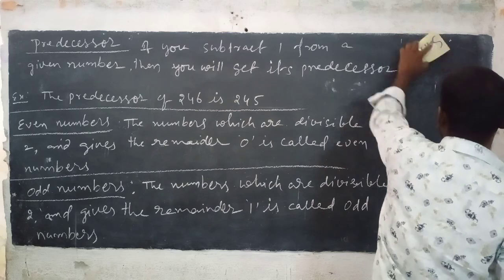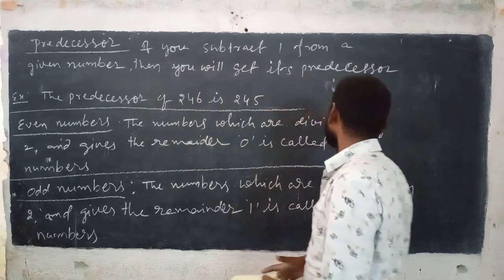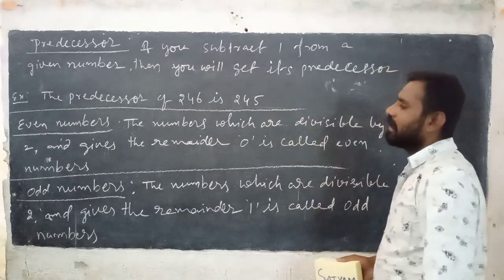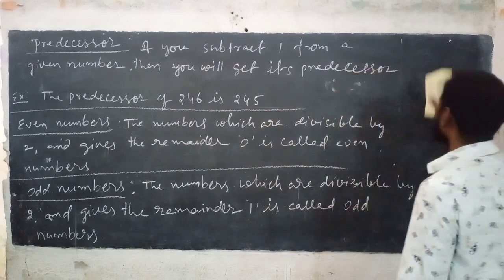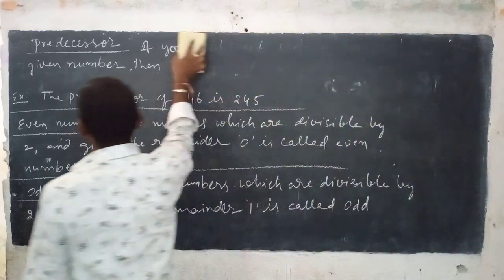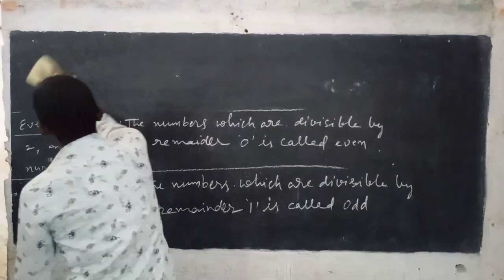See, according to this rule, the numbers which are divisible by 2 and give the remainder 0 are called even numbers. Once again I am explaining about even numbers, another process.